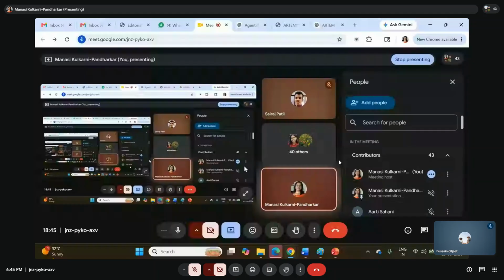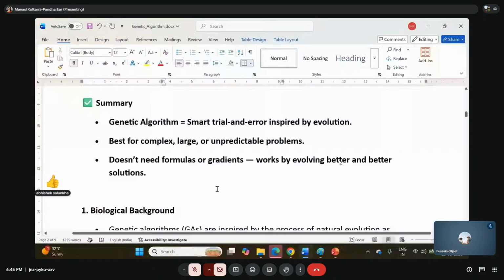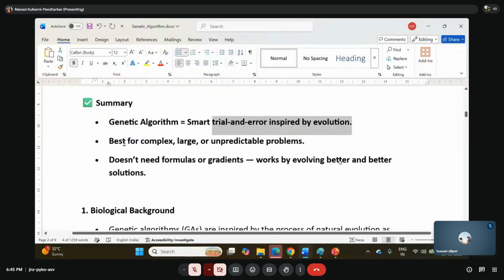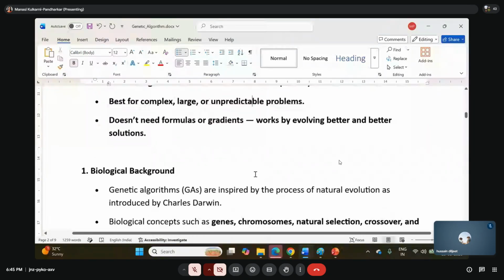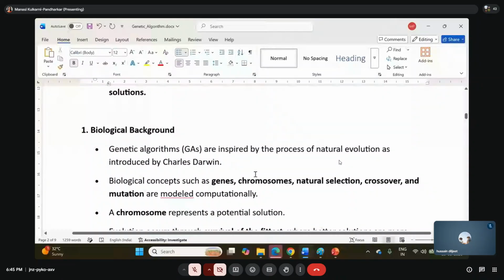So what is the summary? Genetic algorithm starts trial and error inspired by the evolution. Best for complex, large and unpredictable problems, and doesn't need formulas or gradients, works with evolving better and better solutions. Okay, I'll give you a simple example.